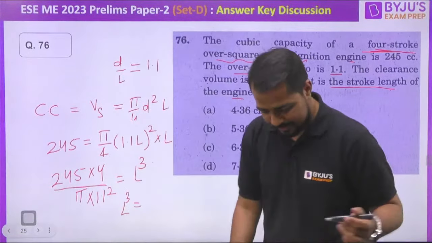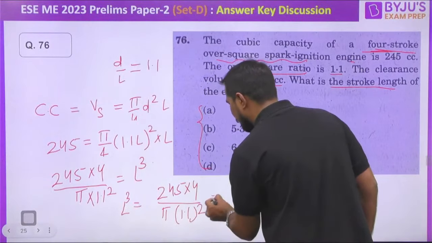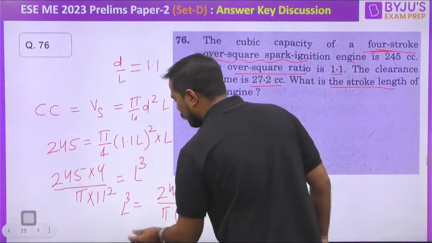Right now I am not having the calculator. Out of the 4 options, you will just have the one calculation. You just calculate the answer. You will get the correct answer of this. 245 into 4 divided by pi into 1.1 square, my dear. You just please write, and after that L will be equal to